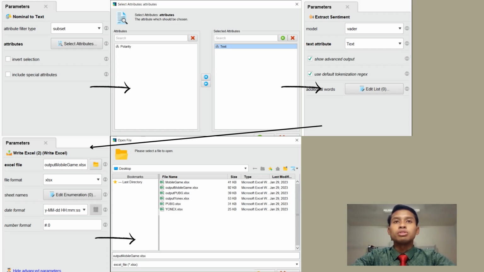After that, we use extract sentiment, edit in the parameter section, select value for the model and select text for the text attribute. After that, we drag write Excel from the operator to the process. Press the file button in the Excel file section and save the data on the desktop and press OK.